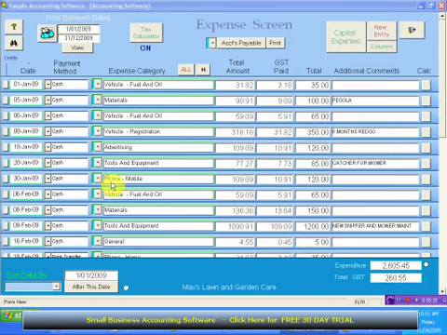What I want to show you though, if I jump down to this particular icon down here, this is a memory button, memory icon. Let's say you do have 10,000 entries, and you've got to the second half of the year and you go, well, I'm sick of seeing all those entries I've entered for the last 6 months. I don't really need to see them on the screen. All I want to do is jump in here and see the most recent entries, because that's all I'm really interested in. I've audited this myself, I know all these entries exist, I've got all the receipts, I don't need to see them.